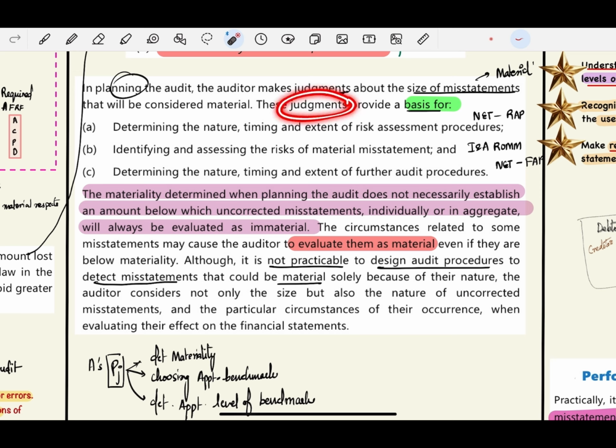Now, these judgments, whatever the auditor is making, will provide a basis for determining the nature, extent and timing of risk assessment procedures, identifying and assessing risk of material misstatement, and also the nature, extent and timing of further audit procedures. So you can remember it like this: NET of FAP, identifying and assessing risk of material misstatement.